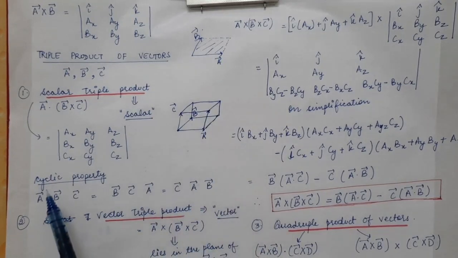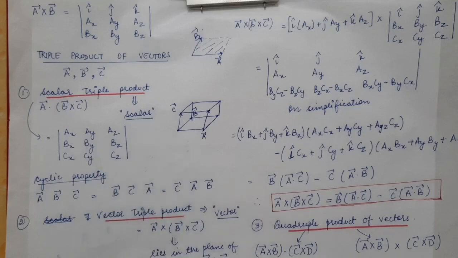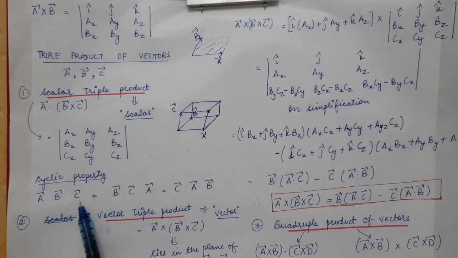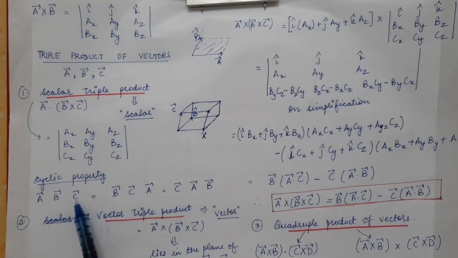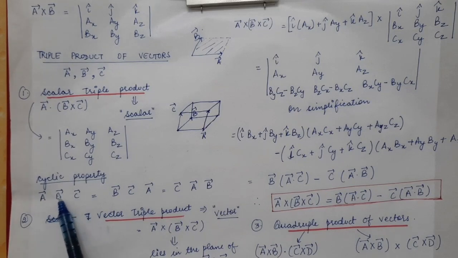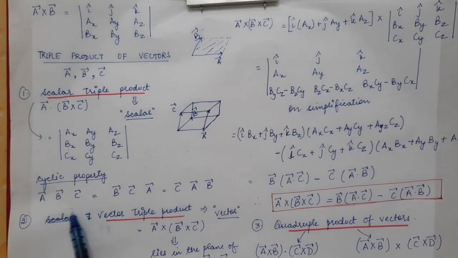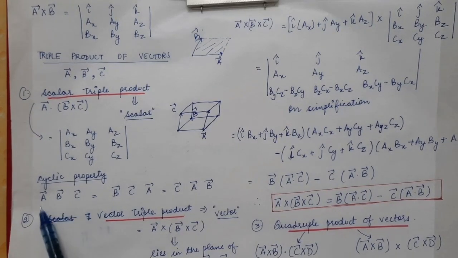Now there is a cyclic property of the scalar triple product which will be used in the upcoming lectures. So we have written over here A vector, B vector, C vector. Now we will write B vector, C vector, then A vector. We have to go in the same direction; if you are going clockwise, you always have to go clockwise.